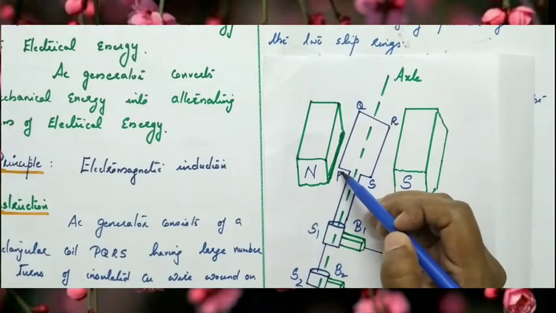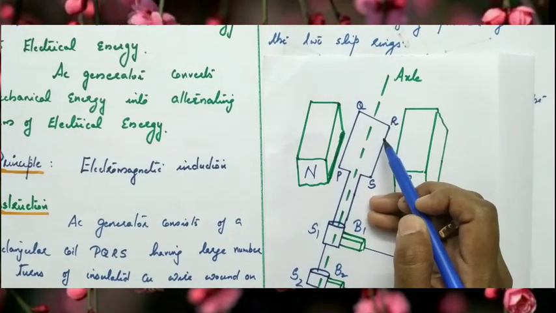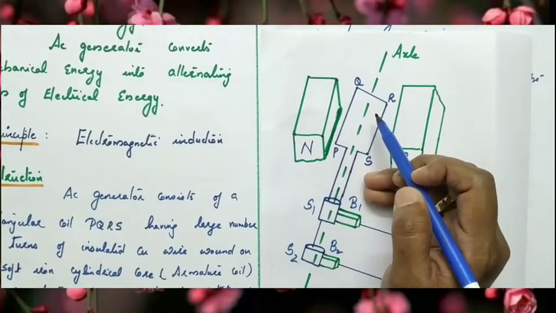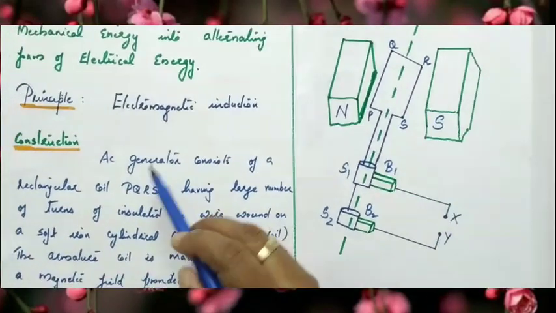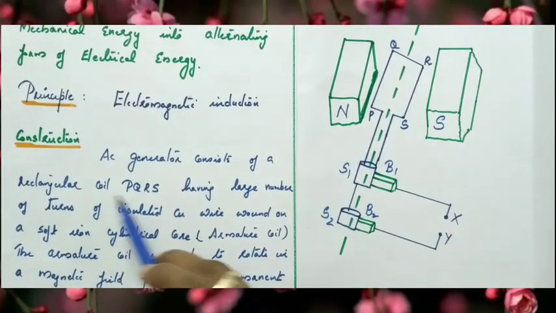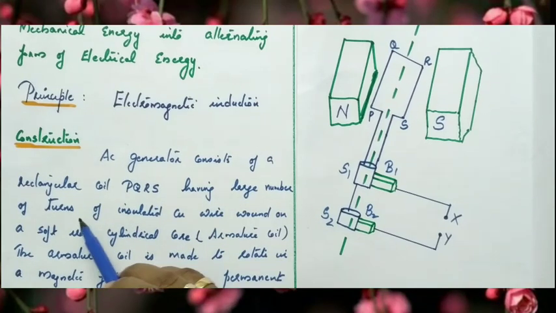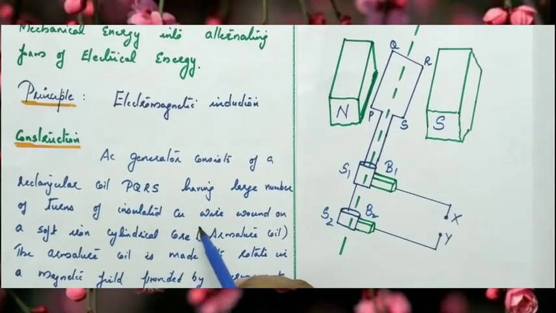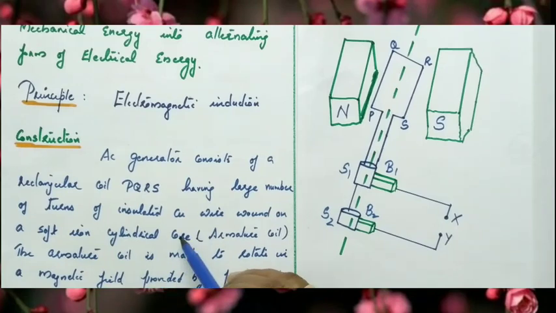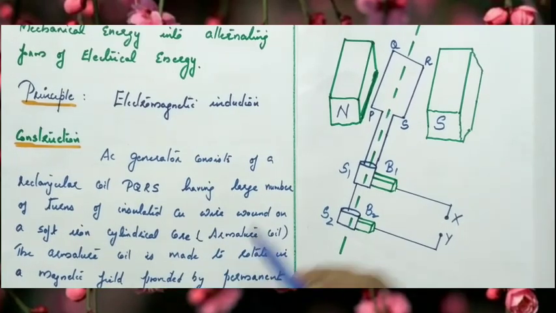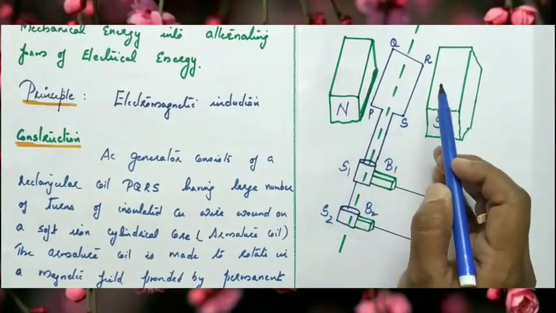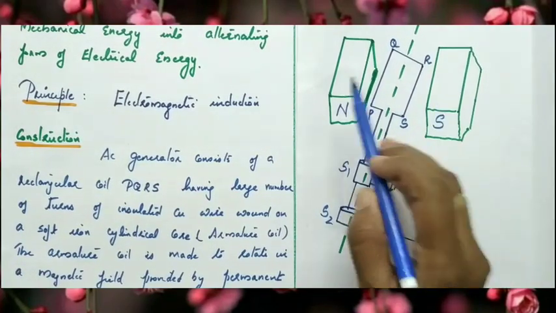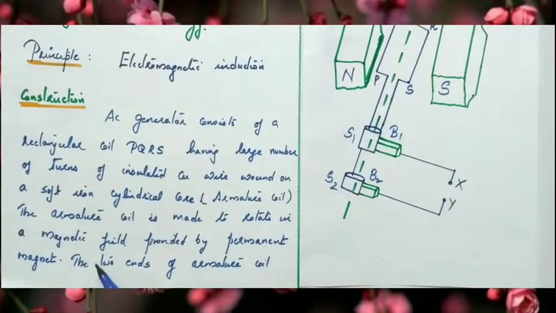PQRS represents a rectangular coil having large number of turns of insulated copper wire, and it is wound on a soft iron cylindrical core, and this PQRS is called the armature coil. And this armature coil PQRS can be rotated between the pole pieces of permanent magnet. N and S represent permanent magnet.